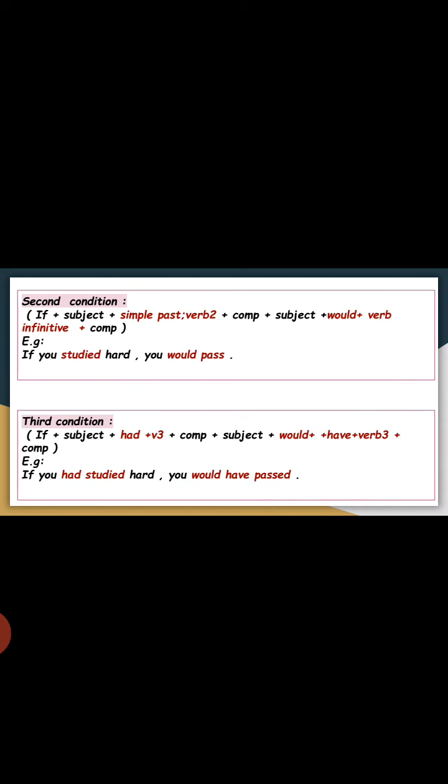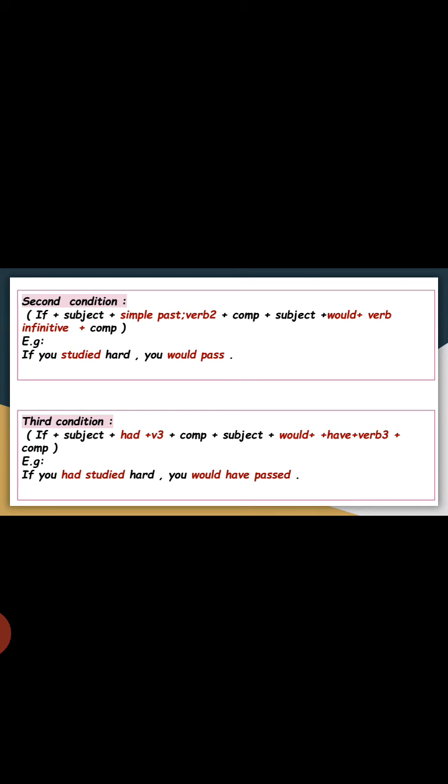Let's go to the second condition. The second condition is if plus subject plus verb 2, which is simple past, plus complement. The main clause part is would plus verb infinitive plus complement. Now, if you studied hard, you would pass. Look, studied is verb 2. If we have verb 2 in the if clause part, the main clause part must be would plus verb infinitive. So we have would pass.